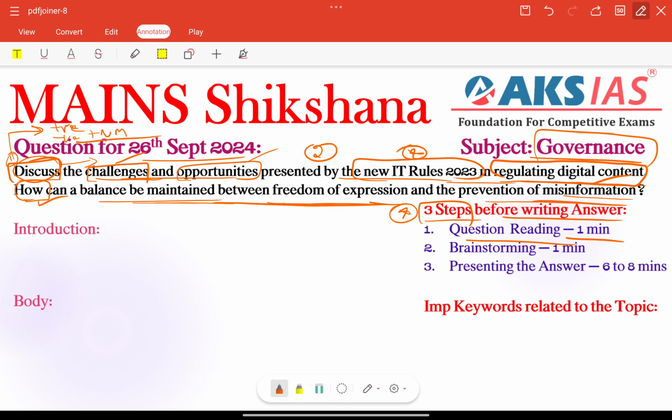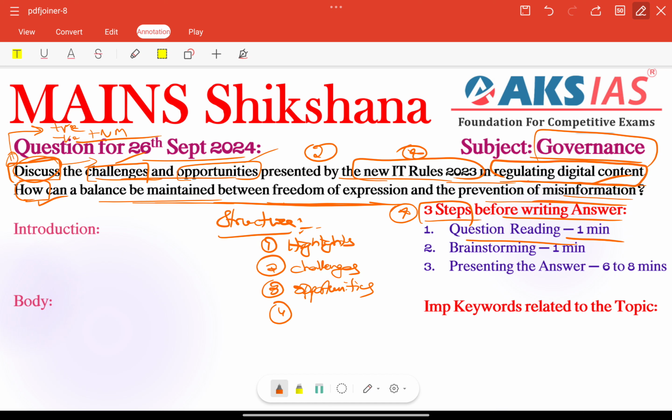So next part, here we can create one structure regarding our particular keywords or question tags here. First we need to focus on providing some highlights of our IT rules, right? New rules. Next we need to focus on providing some opportunities or challenges. We can tackle both, right? Next, opportunities here. Next important thing is needed measures, that is balance maintained, right? Balance maintained, that is very important. We need to write or take side headings as it is mentioned in the question itself, right?